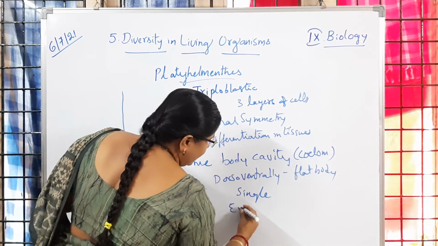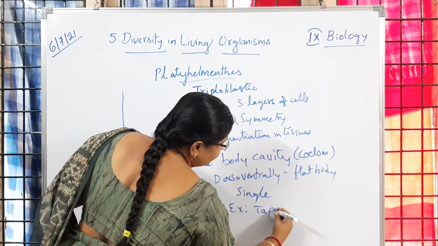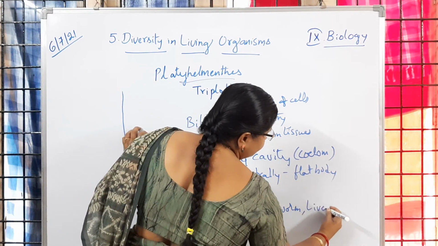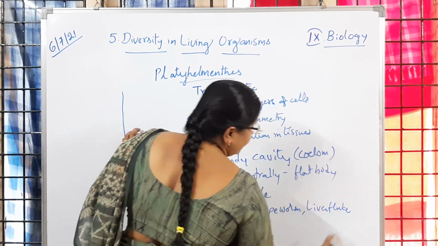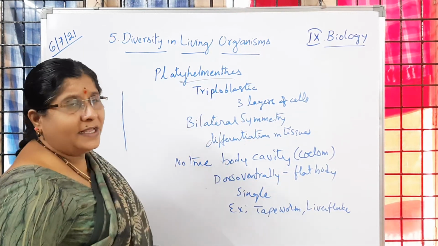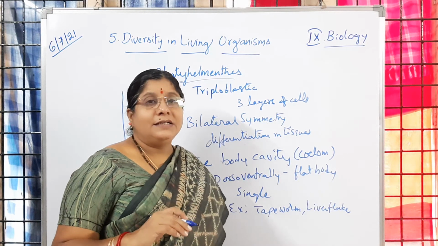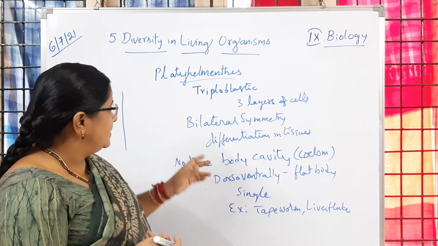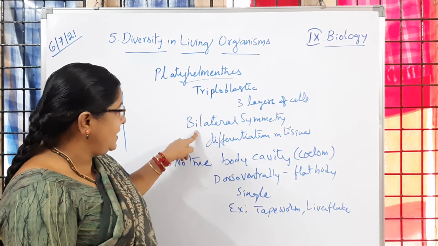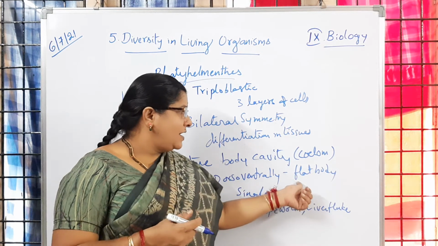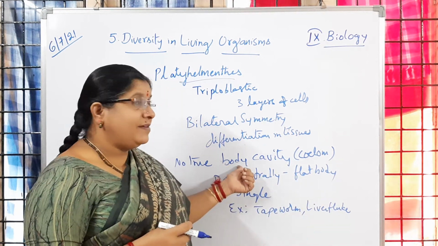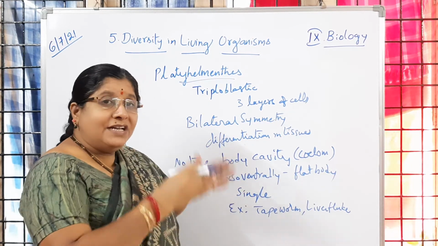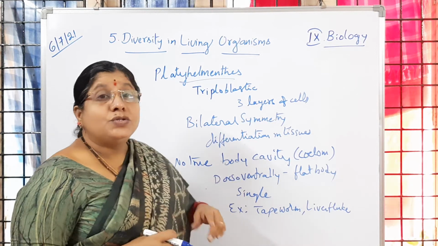So the examples are tapeworm, liver flukes, etc., which belong to this group, along with planaria. Is it clear to you? So we observe some differentiation in these organisms, bilateral symmetry, a dorsoventrally flat body, and no true body cavity, but some organ development in a cavity-like structure which we call the pseudocoelom.